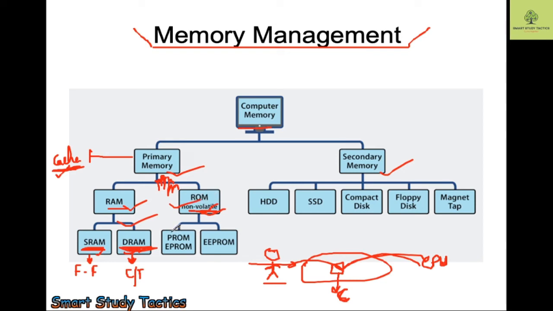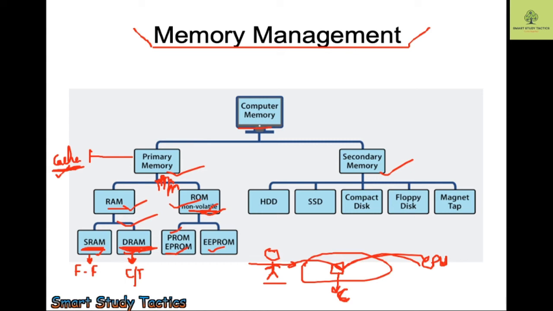Here we have a categorization of ROM: PROM, EPROM, EEPROM. PROM is programmable read only memory. Let's suppose somebody gives you a disk which is already programmed, and you have to use that only. Sometimes you get disks from the market which are already programmed. You have to insert them, and they will start executing.